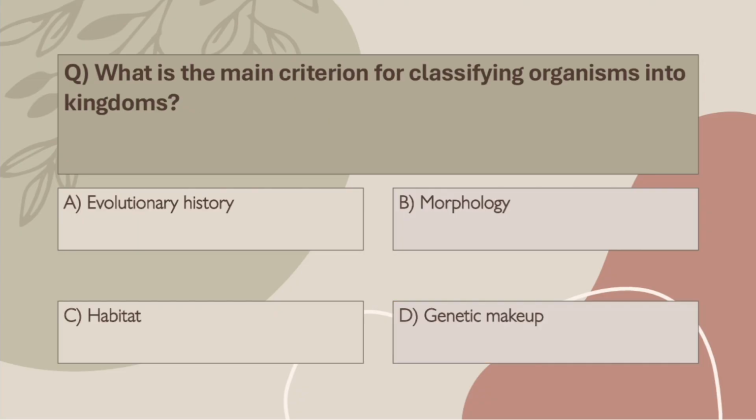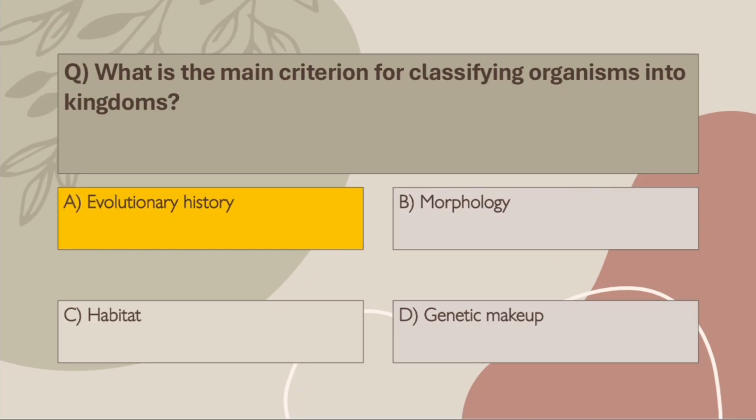Q33. What is the main criterion for classifying organisms into kingdoms? A. Evolutionary history. B. Morphology. C. Habitat. D. Genetic makeup. Correct answer, A. Evolutionary history.